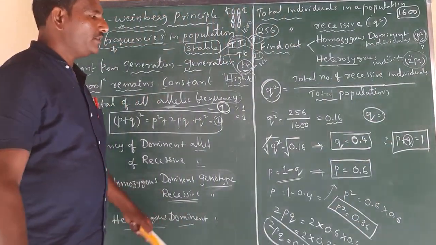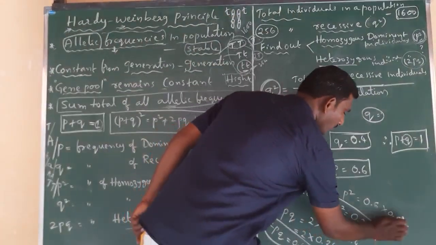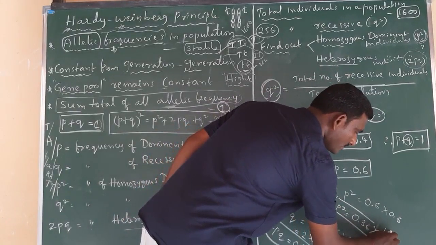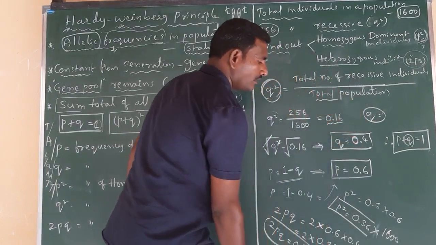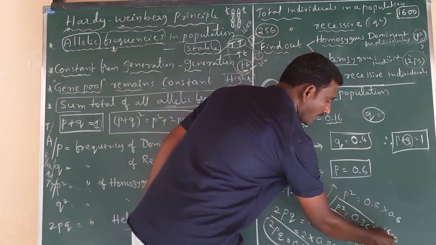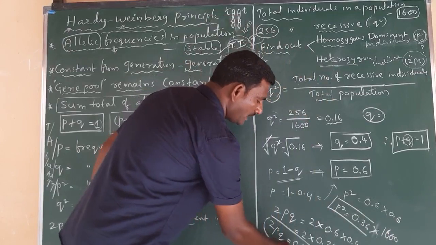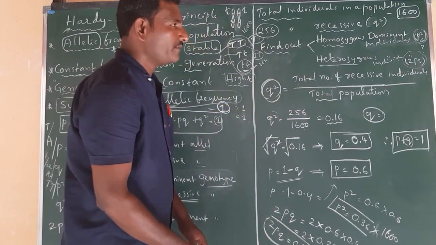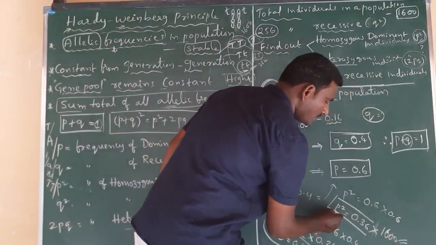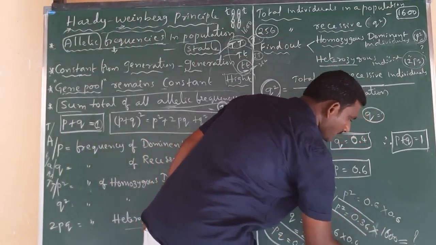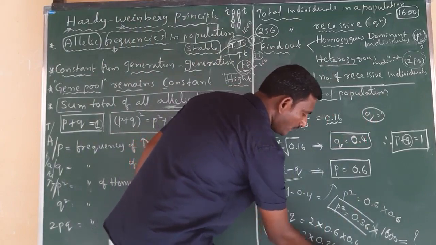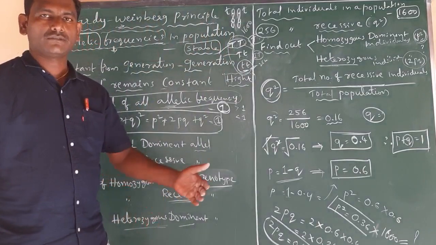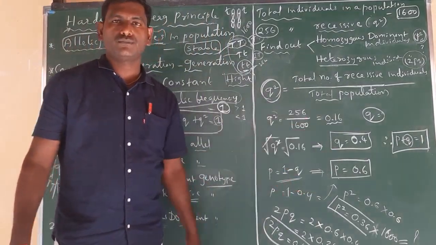So for individuals, simply we have to multiply frequencies with the total number of individuals. Frequencies into total number of individuals. So here also, frequencies into total number of individuals. You find out what this value is, meaning how many homozygous dominant individuals and how many heterozygous dominant individuals. Tomorrow I will ask these questions. Otherwise, if you got the answer, personally chat with me.